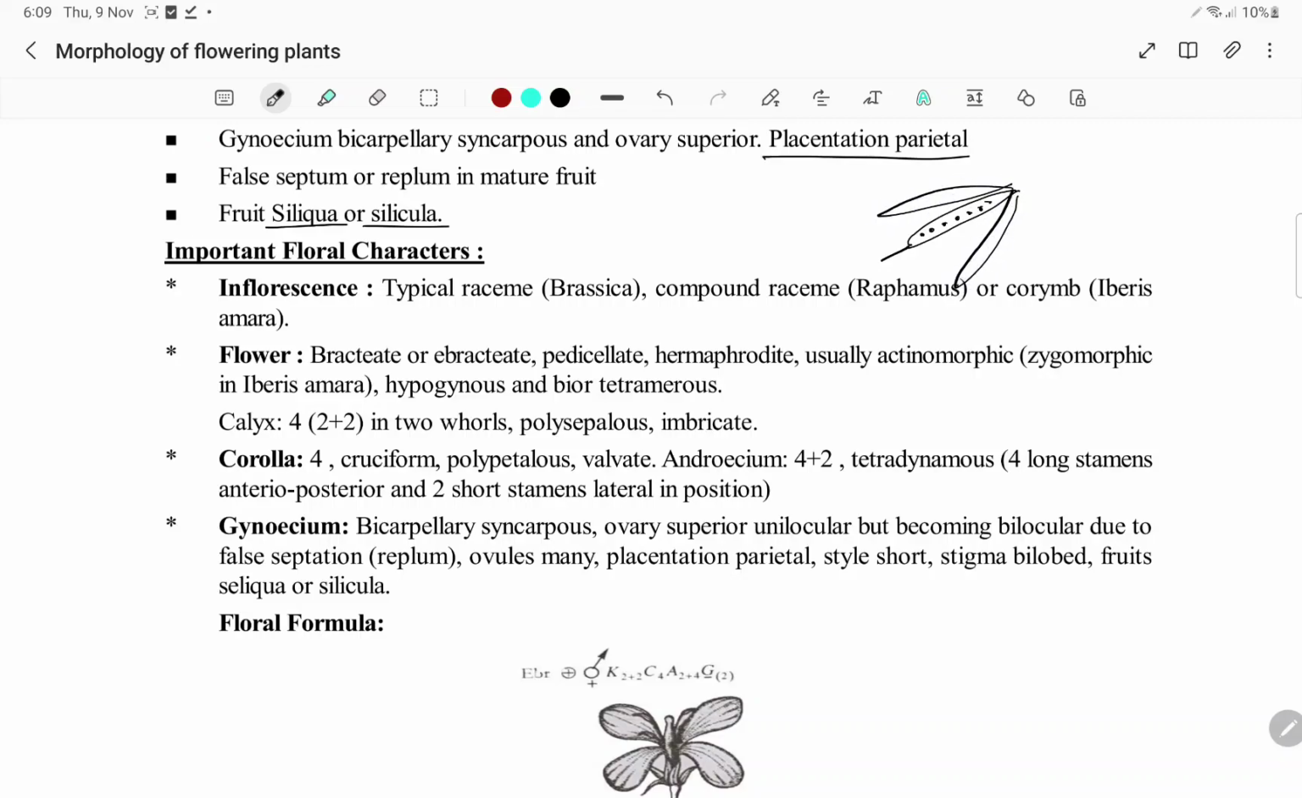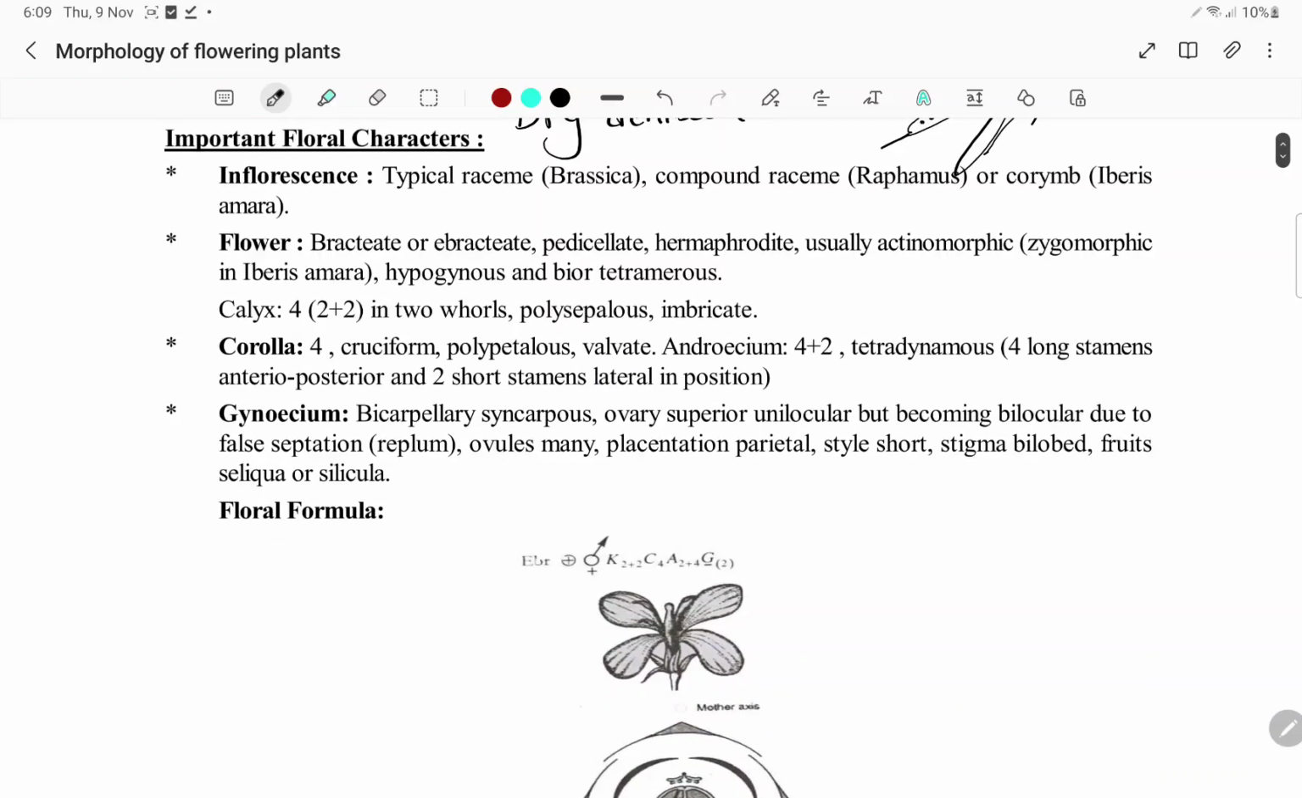So actually this is a dry dehiscent fruit, in which the fruit is dehiscing from the bottom upwards. From the base upwards in this direction, we call it siliqua or silicula. And coming to the inflorescence, typically it is racemose. You will have the older flowers at the bottom, and new flowers developing at the top. And compound raceme in radish. Corymb in case of cauliflower.